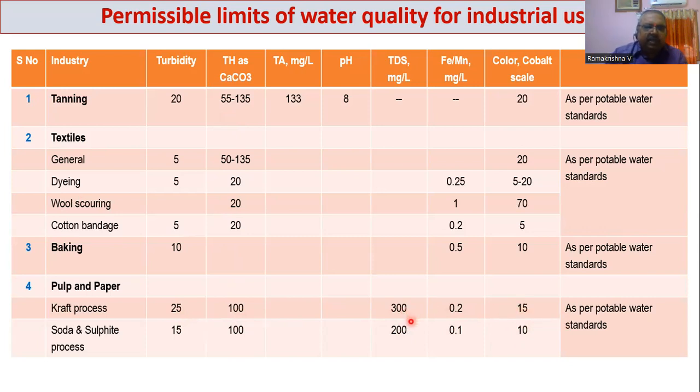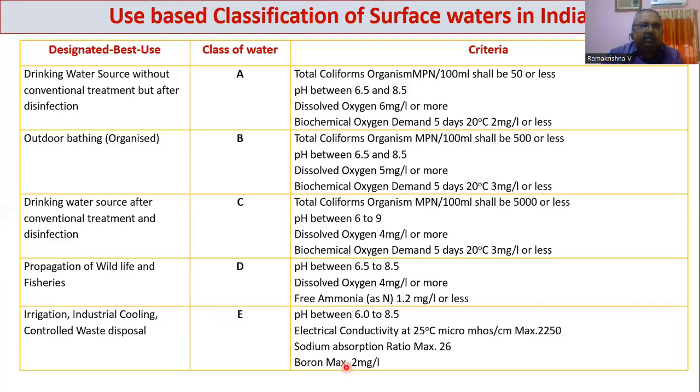So like this, we have different permissible limits for these parameters for different industries, which should be met before the water is used for actual processing of the product. And now, the use-based classification of surface waters in India. This is another thing which is followed in India. There are 5 different categories of water classes: Class A, Class B, Class C, Class D, Class E.